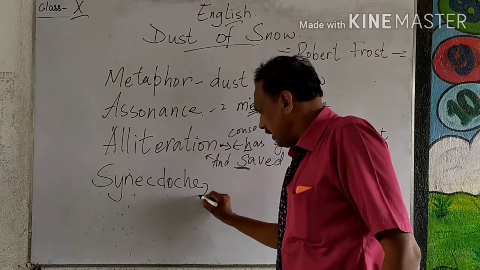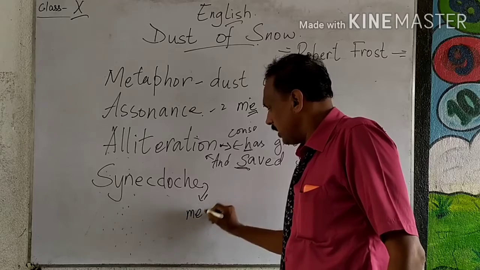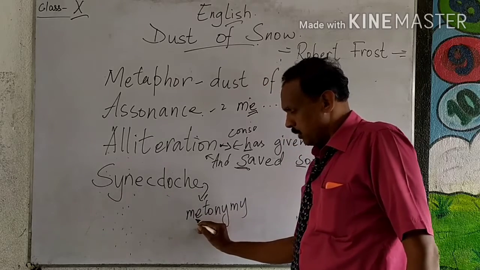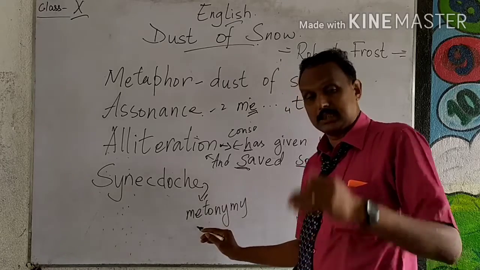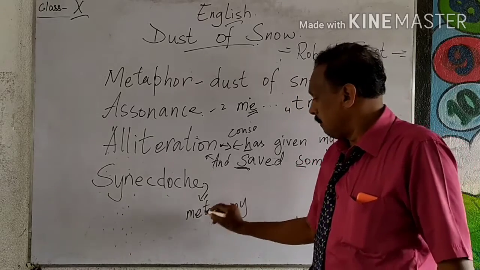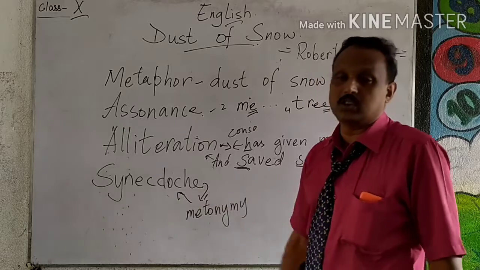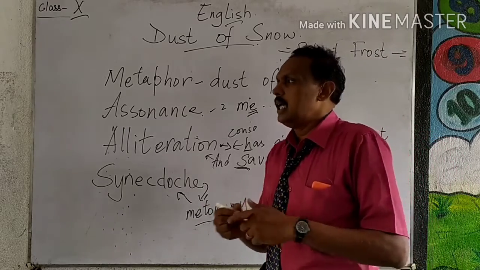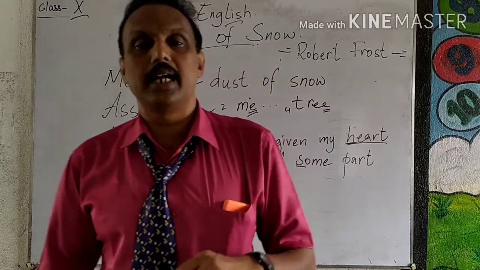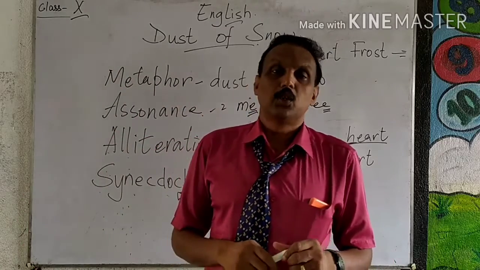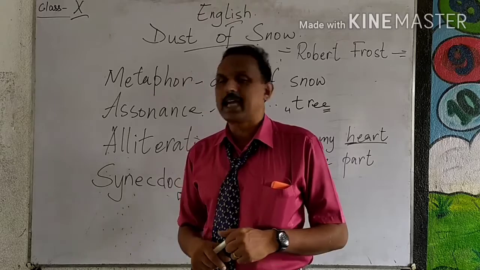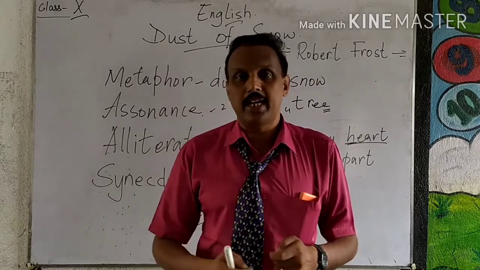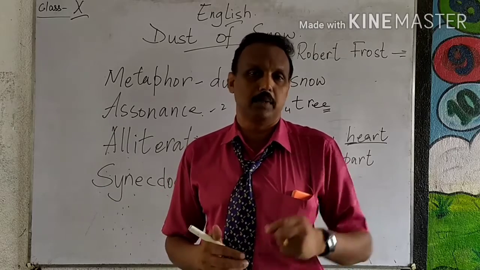At your level, you will have to learn that there is another word for it. It is called metonymy. Metonymy is similar to synecdoche. What is metonymy? It is saying something by another name. For example, nowadays we use credit cards and debit cards. Earlier we used to use cash, and before that we had coins. Now we have cards, and sometimes we say plastic money.